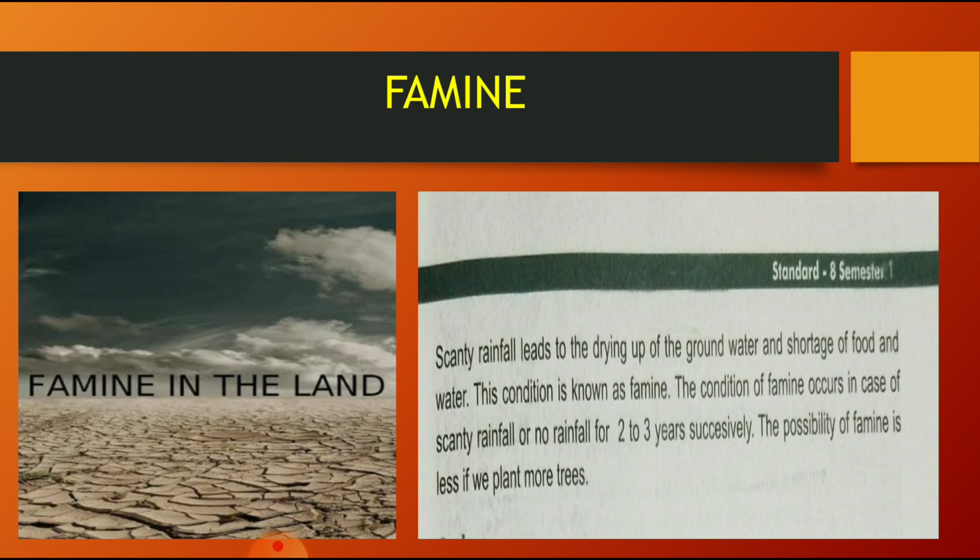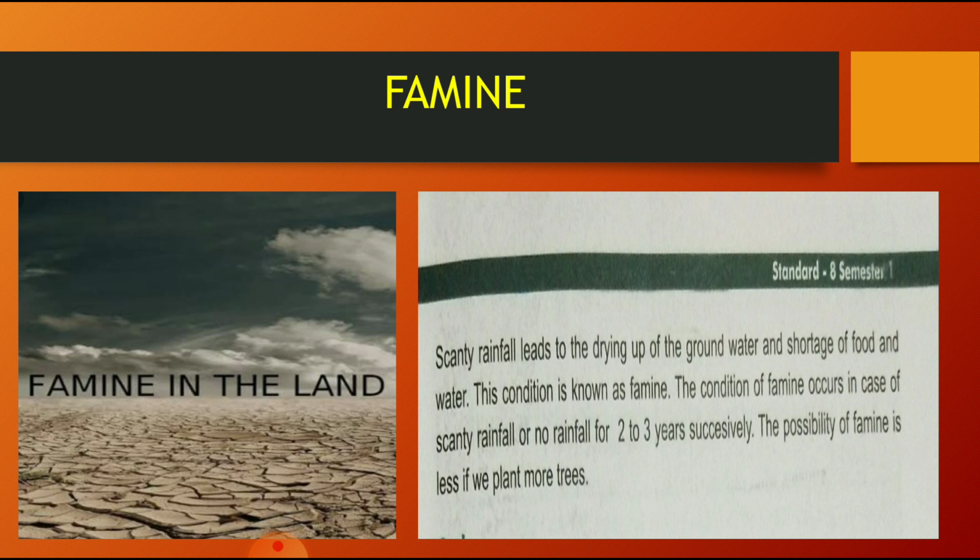Basically, if there is scanty rainfall, or no rainfall for consecutively 2 to 3 years, then famine occurs. Otherwise famine hardly occurs, and in the past 2 to 3 years we have been experiencing heavy rainfall, and only destruction has been taking place. Famine is a different thing. It is not possible now, and may we not see famine also. With the condition we are facing today, proper rainfall is there, so we may not experience famine.